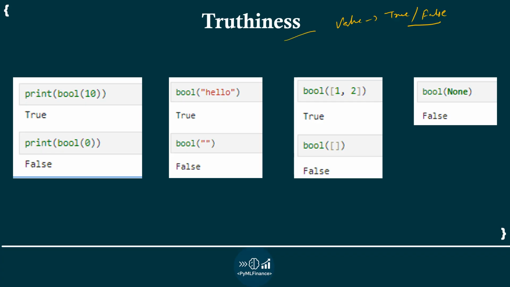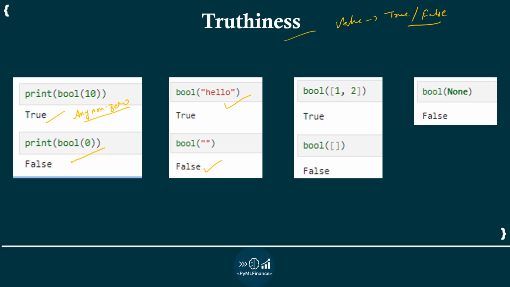Okay, so any non-zero number in Python is treated as true. Any non-zero number is treated as true in Python, and 0 is treated as false. Okay, similarly, non-empty strings are treated as true and empty string is treated as false in Python.